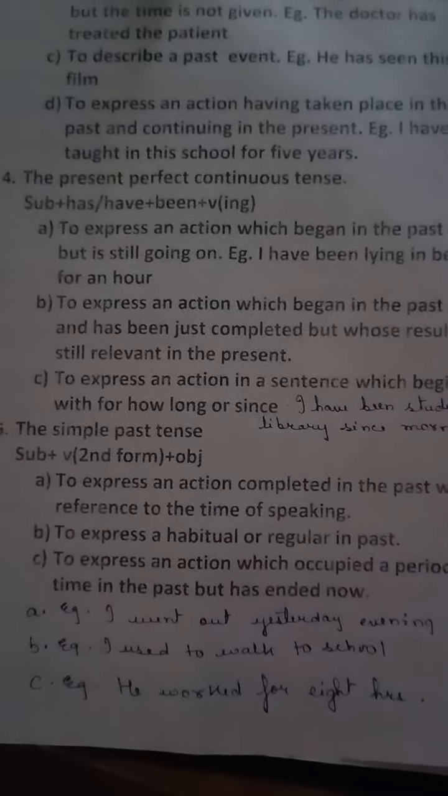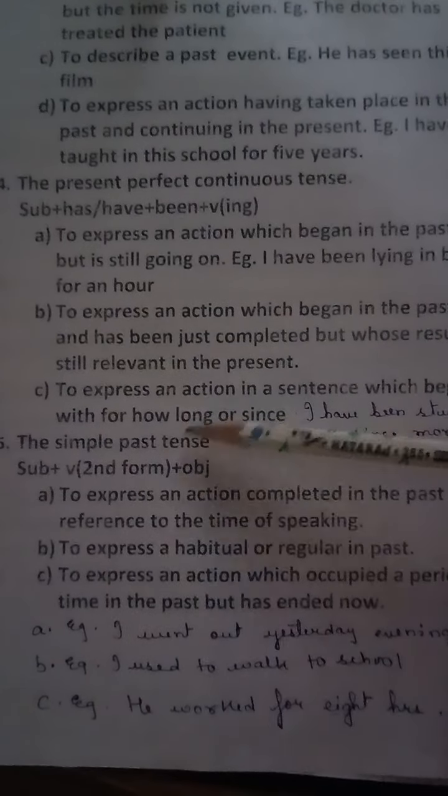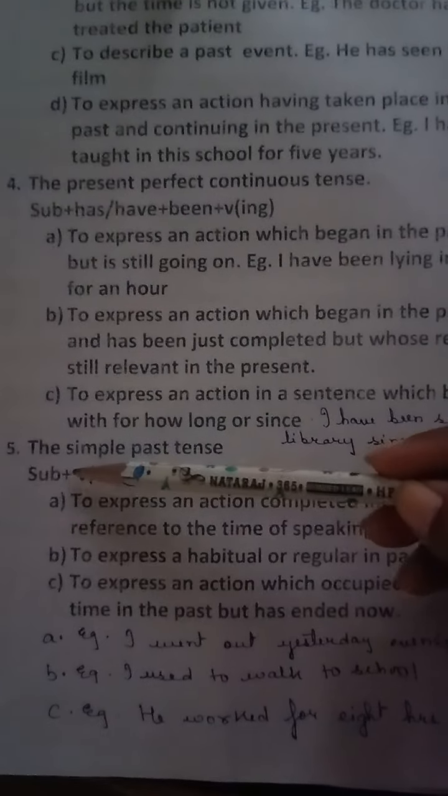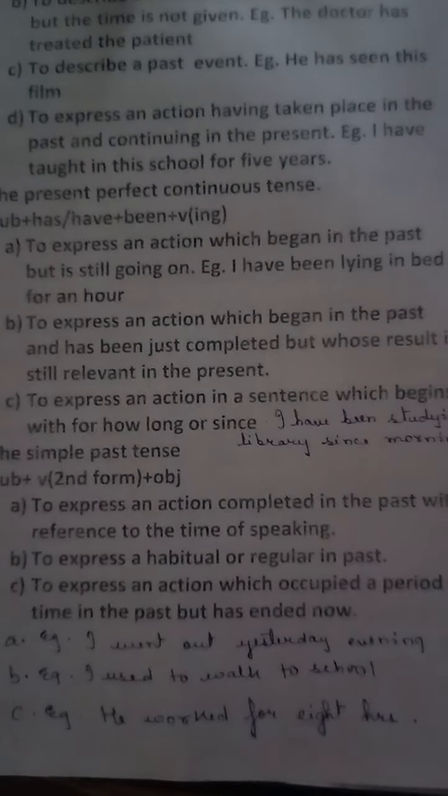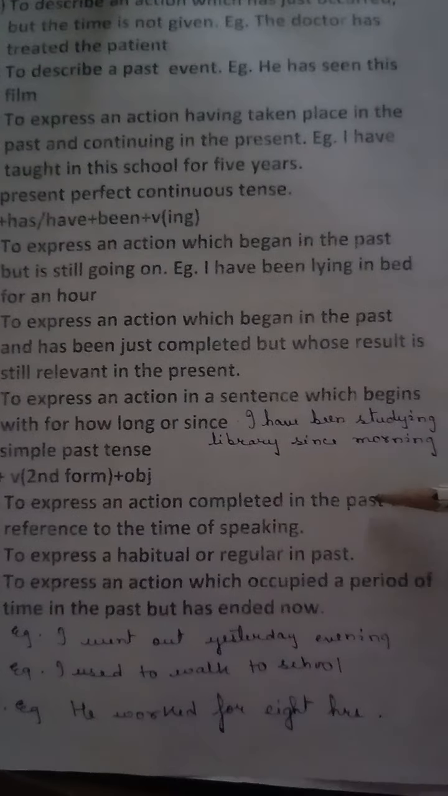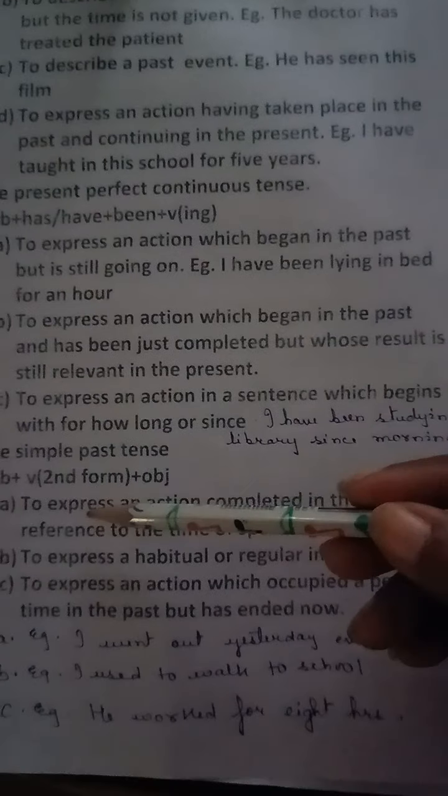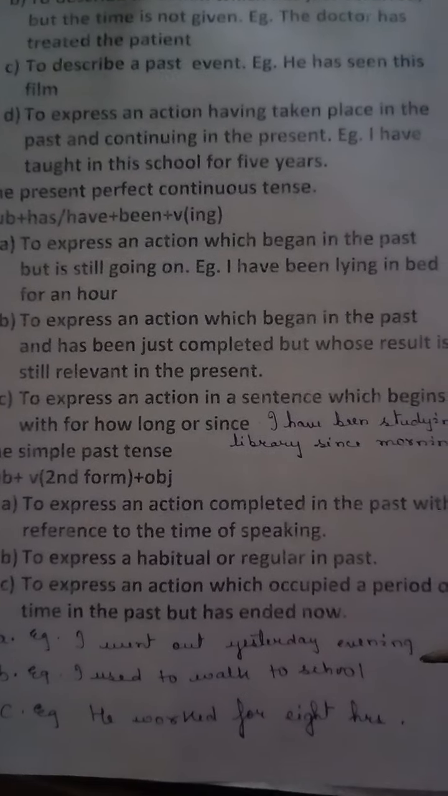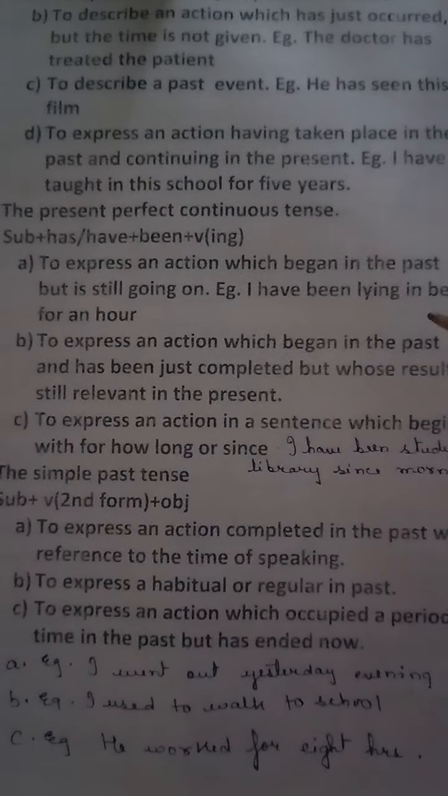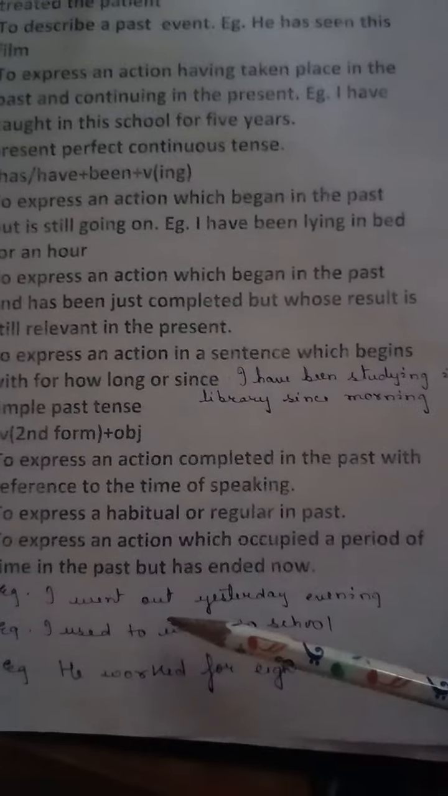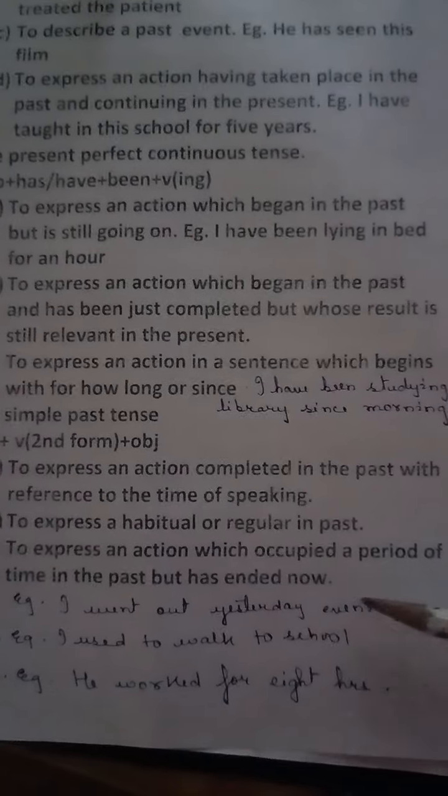Okay. Now let's move towards the simple past tense. Now in simple past tense, the form is your subject plus verb second form plus object. So when you will be using your simple past tense, number 1, to express an action completed in the past with reference to the time of speaking, means a work which has completed and it is reflecting time. Okay. Example, I went out yesterday evening.